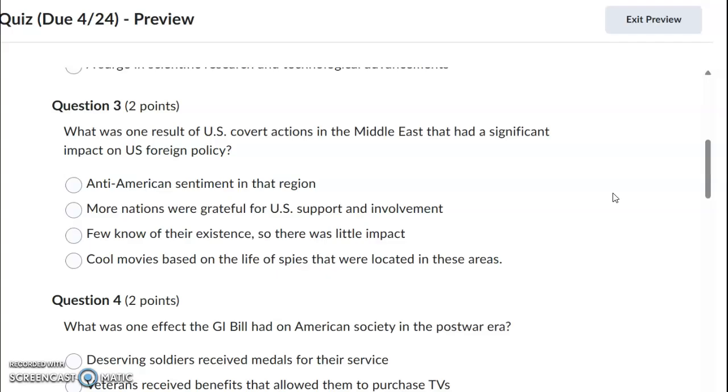Question 3. What was one result of U.S. covert actions in the Middle East that had a significant impact on U.S. foreign policy? Anti-American sentiment in that region. More nations were grateful for U.S. support and involvement. Few know of their existence, so there was little impact. Cool movies based on the life of spies that were located in these areas.